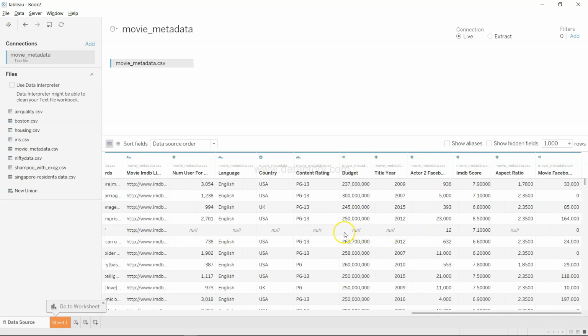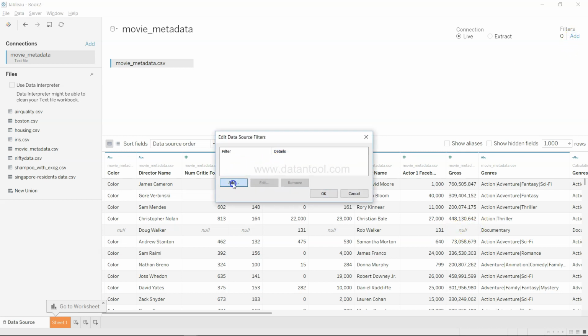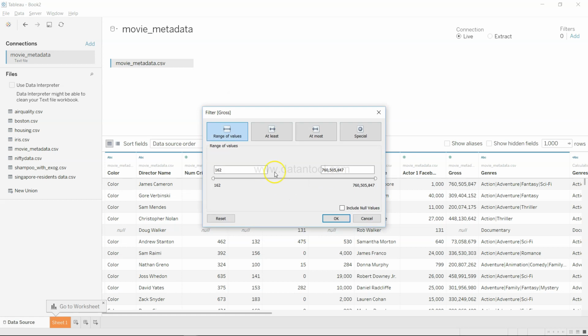For example, I can clearly see that there are some nulls. What I probably don't want is any row where the gross is null. So I can come over here, add a filter, click Add, and here I will see gross. I can even search: I just entered a couple of words and gross is over there.